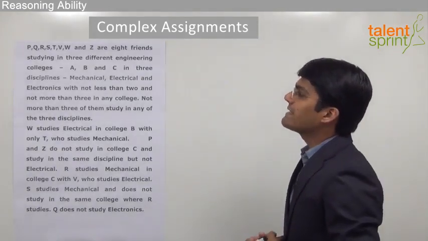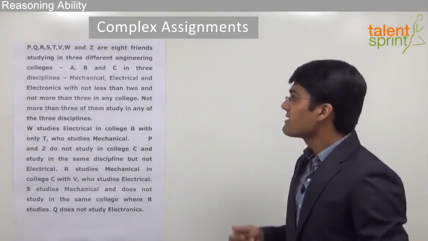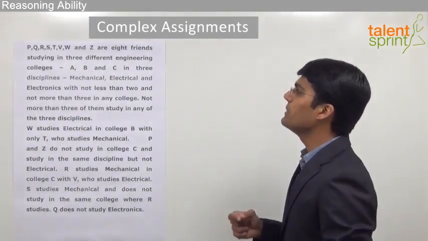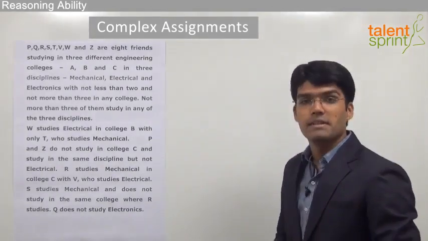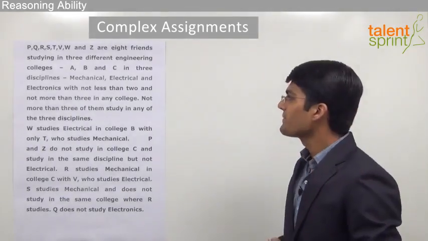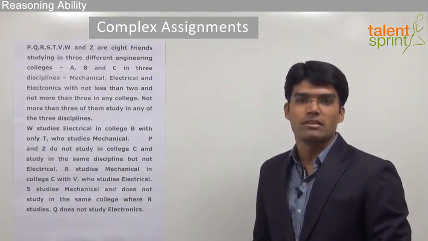P, Q, R, S, T, V, W and Z are 8 friends studying in 3 different engineering colleges, that is A, B and C, in 3 disciplines, that is mechanical, electrical and electronics, with not less than 2 and not more than 3 in any college.